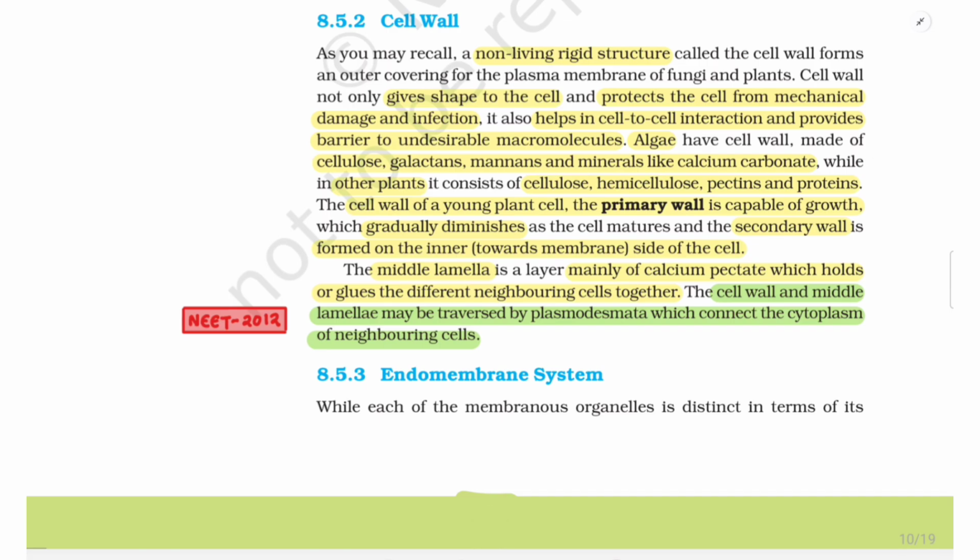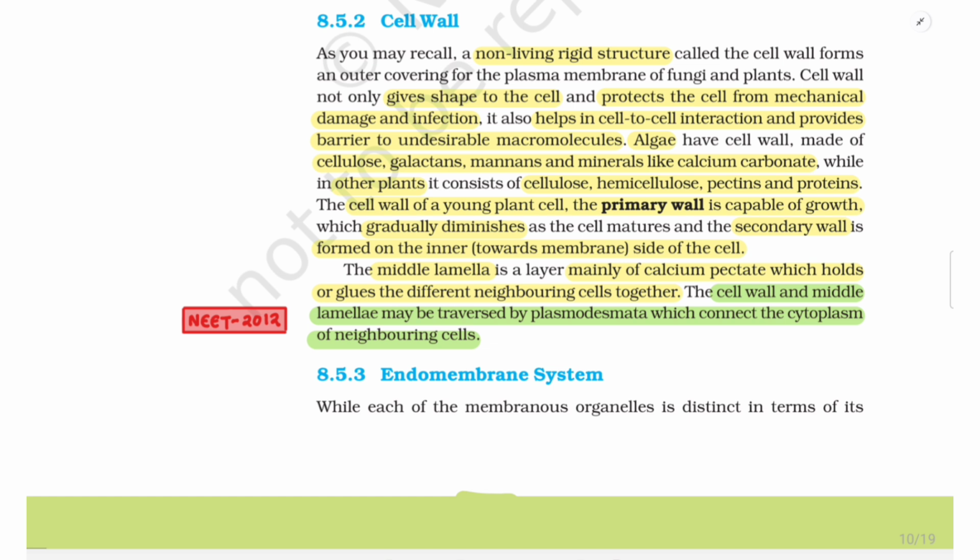8.5.2 Cell wall. As you may recall, a non-living rigid structure called the cell wall forms an outer covering of the plasma membrane of fungi and plants. Cell wall not only gives shape to the cell and protects the cell from mechanical damage and infection, it also helps in cell-to-cell interaction and provides barrier to undesirable macromolecules.